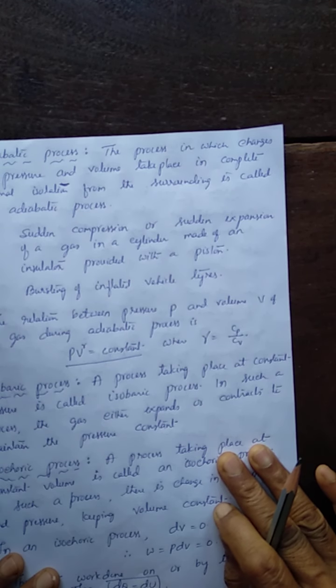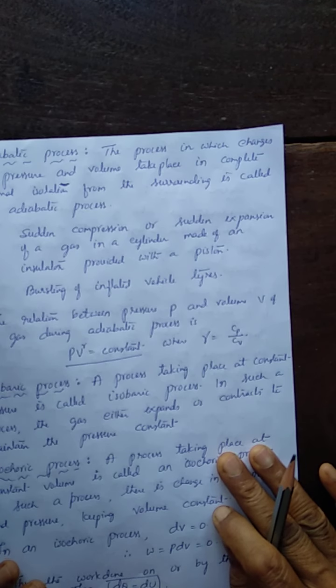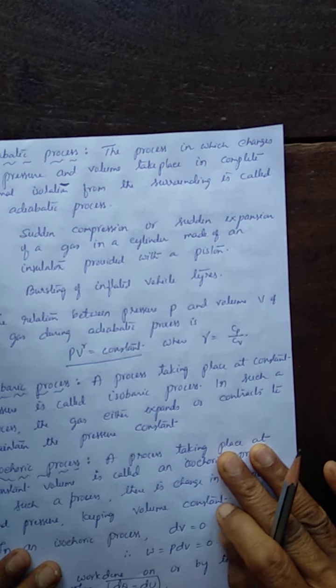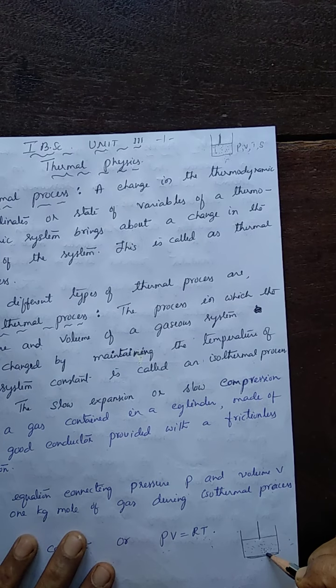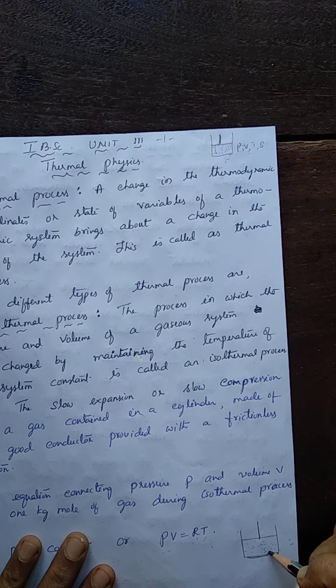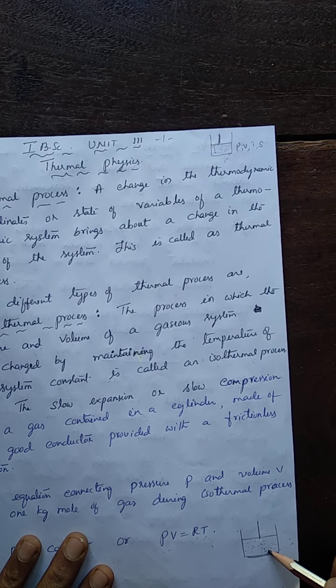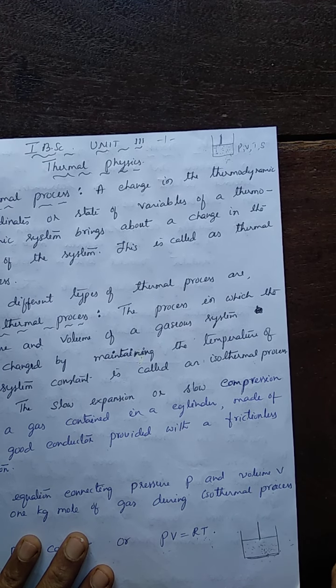So here, pressure and volume change without any thermal communication between the system and the surrounding. Thermal isolation is complete, it is adiabatic. Example: sudden compression or sudden expansion of the gas in the cylinder. When the gas is suddenly compressed, what happens? Temperature also increases. It is not maintained constant. What happens to the pressure? Pressure increases, volume decreases, temperature also increases when there is sudden compression.